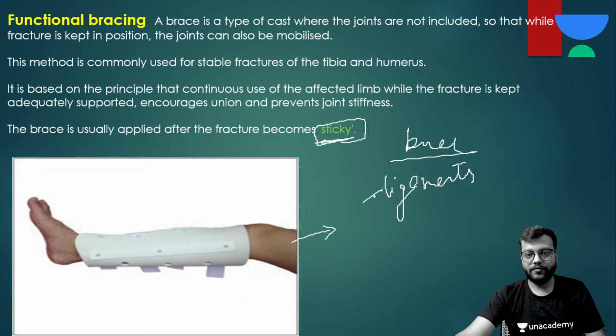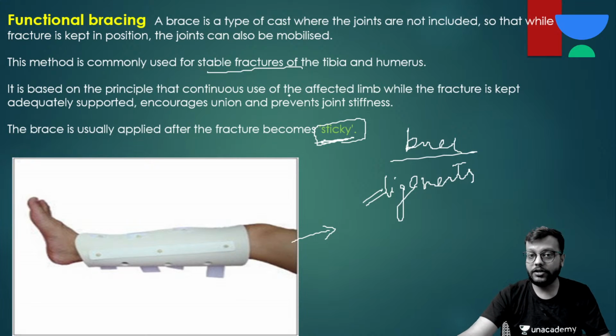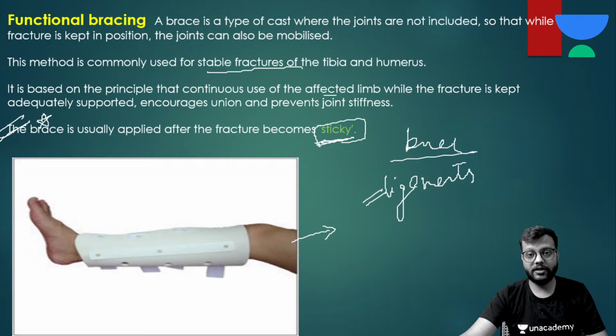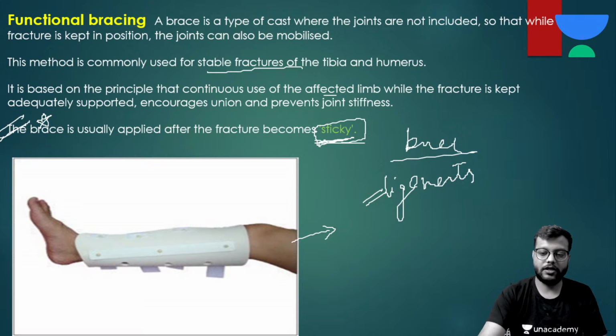Okay, so in that we go for the long knee brace. It is used for stable fractures of the tibia and humerus mainly. The basic principle is that of continuous use of the affected limb while the fracture is kept adequately supported. The most important thing is that the brace is applied after the fracture becomes sticky.